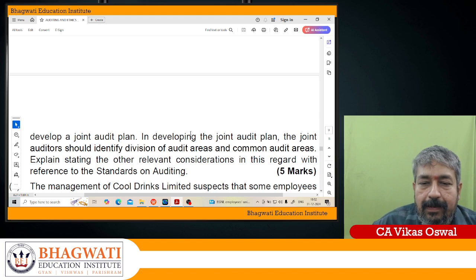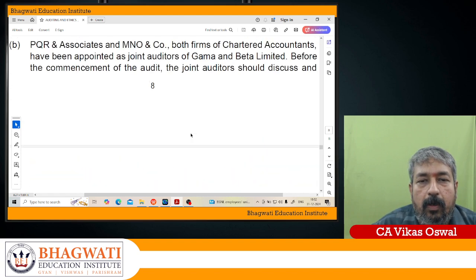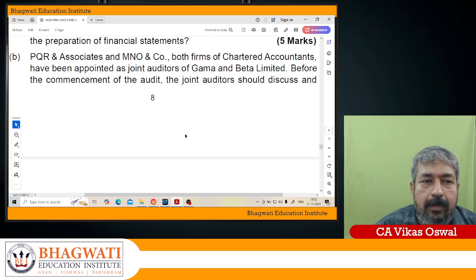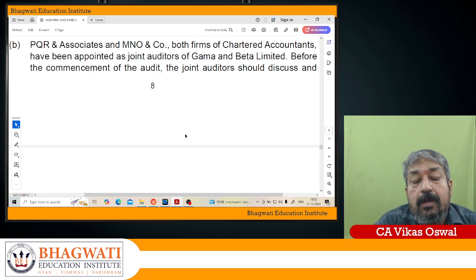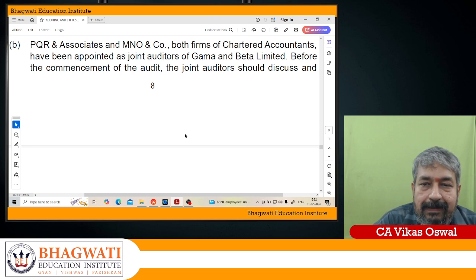Basically here they are talking about the joint audit plan. There are two firms, PQR and MNO and Company, firms of chartered accountants. They are appointed as joint auditors of Gamma and Beta Limited.